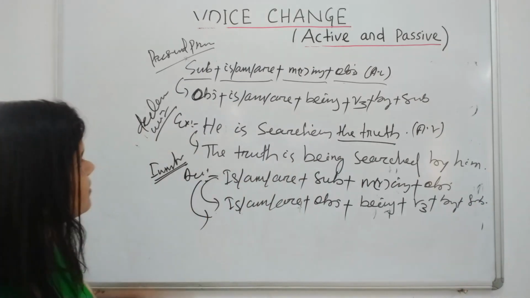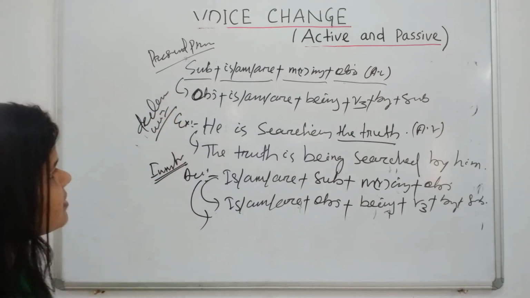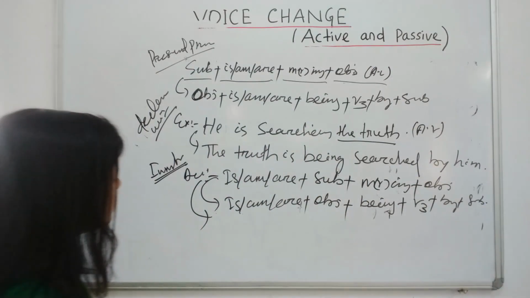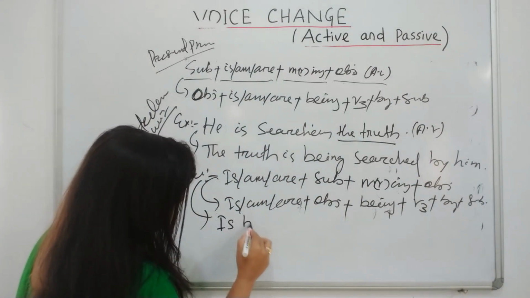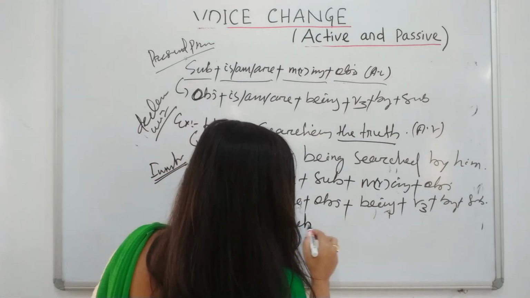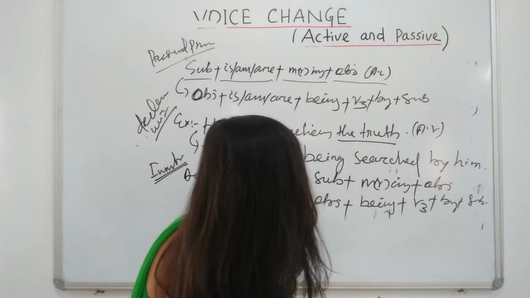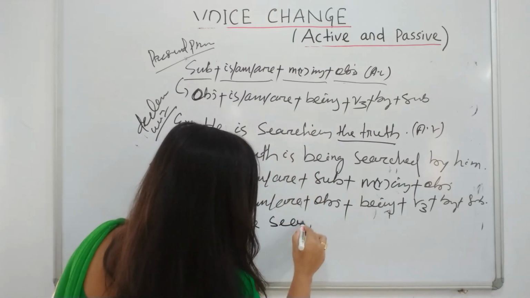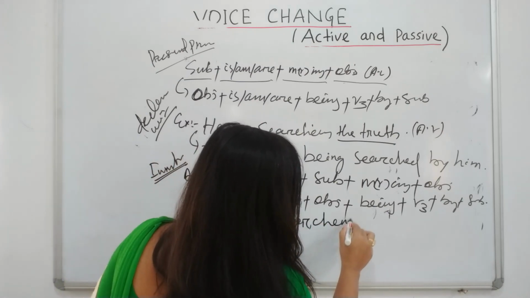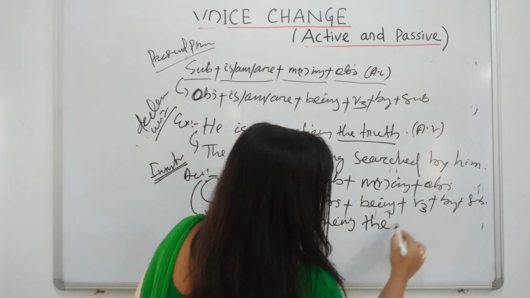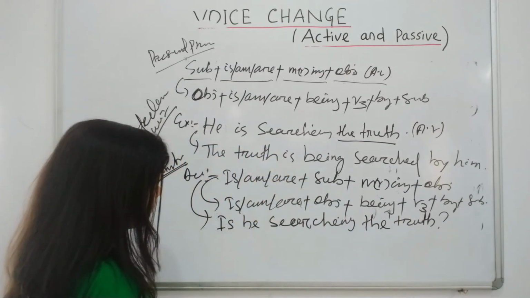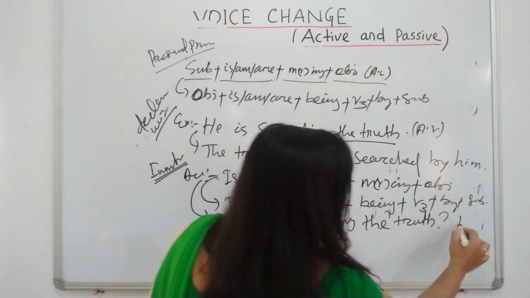Example: the declarative sentence is he is searching the truth. Converted to interrogative: is he searching the truth? That belongs to the interrogative sentence in active voice.